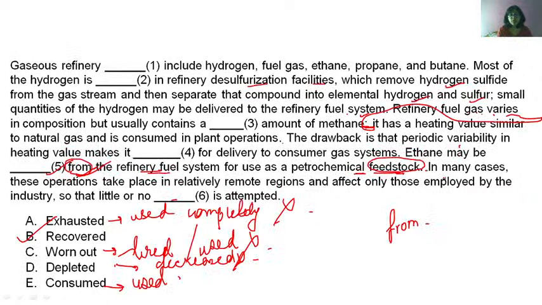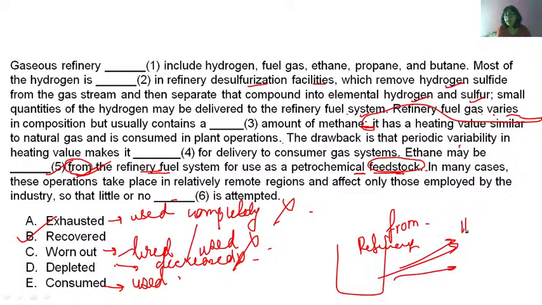Okay, let's go to the previous question once more, since you have doubt. Ethane may be dashed from the refinery fuel system for use as a petrochemical feedstock. Now this is the fuel system. Okay, this is the refinery. So what are you getting from this refinery? Hydrogen, sulfur, then you have methane. You do not have ethane here.